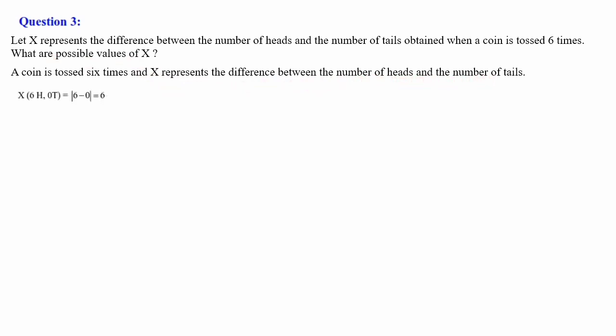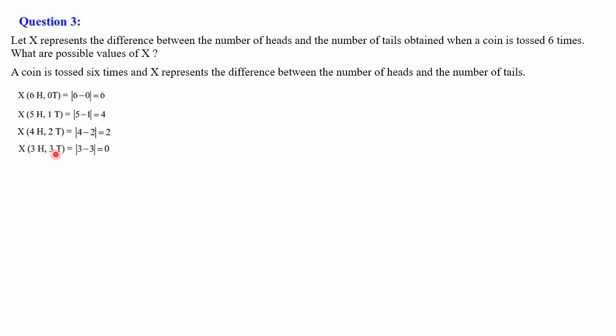So the possible values of x are as follows. First, you may get all 6 heads and no tails. So 6 heads and 0 tails. The difference between the number of heads and the number of tails, difference means the bigger one minus the smaller one, the modulus value, that is 6 minus 0, which is equal to 6. Next possibility is 5 heads and 1 tail, total 6 times we are doing. The difference is modulus of 5 minus 1, that is equal to 4. Next possibility is 4 heads and 2 tails. That is modulus of 4 minus 2, which is 2.